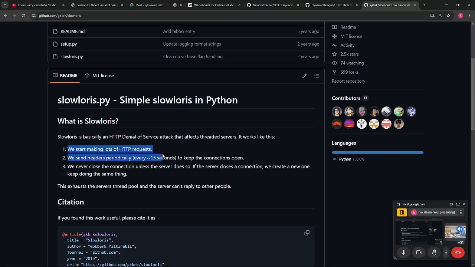We can start making a lot of HTTP requests using this tool. We can send headers periodically every 15 seconds to keep the connection open. We never close the connection unless the server does so. If the server closes the connection, we can create a new one and keep doing the same thing, and that's how the website goes down.